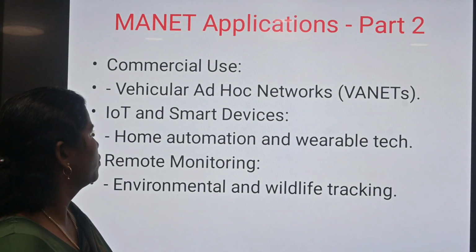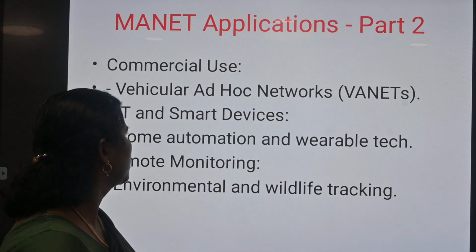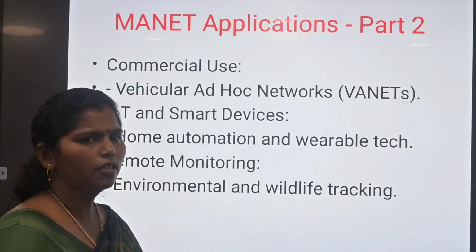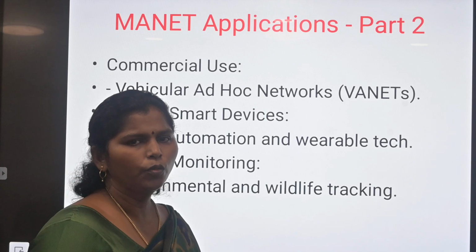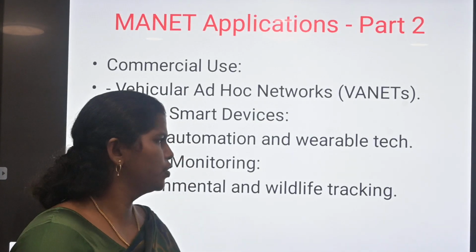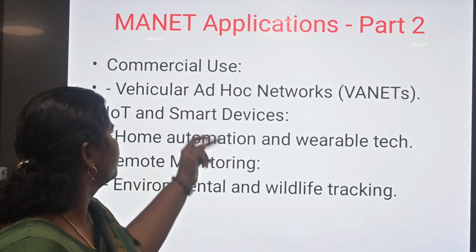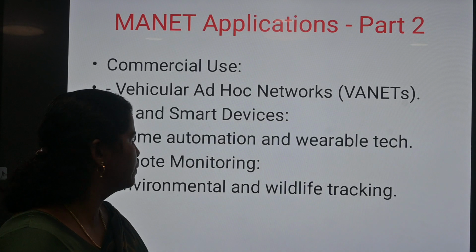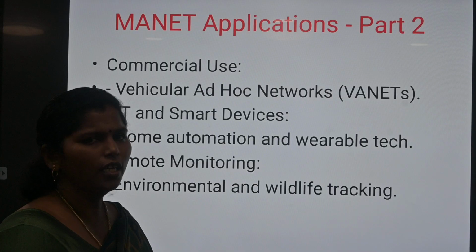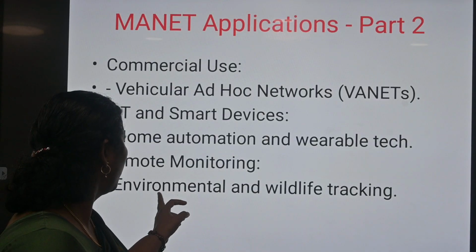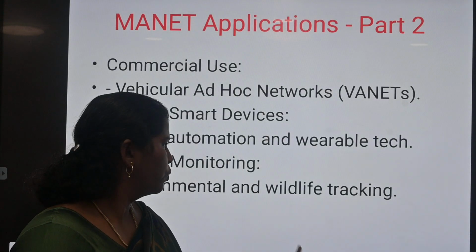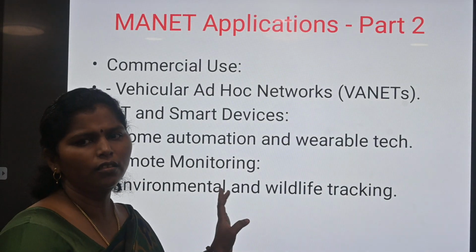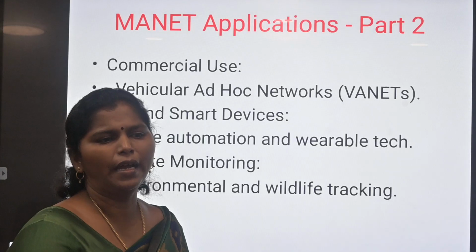In part 2, we use it in commercial use, and second, IoT and smart devices. Third one is remote monitoring. So part 1 and part 2, both are used in applications. Commercial use, vehicular Adhoc network. For IoT and smart devices we use it in home automation and wearable tech, and remote monitoring we use in environmental and wildlife tracking. This is very, very important, a 5 mark question: applications of MANET.